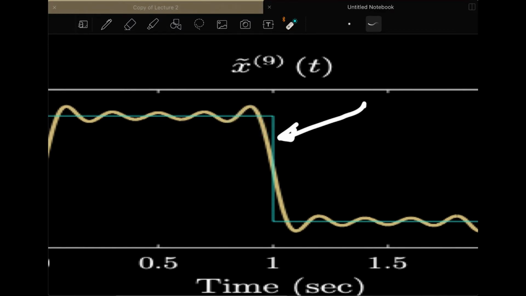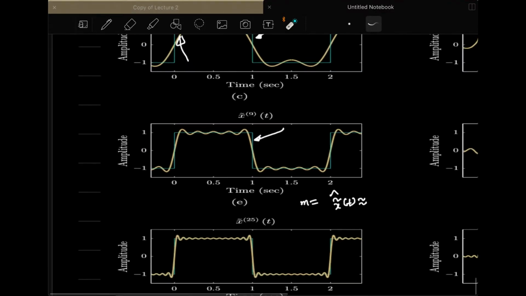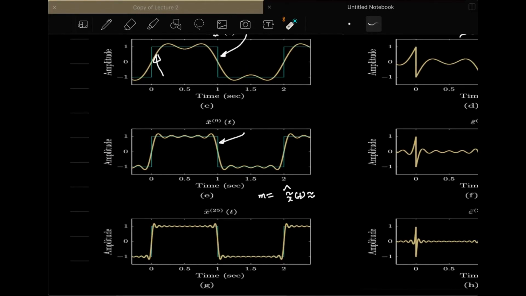The actual signal is this, but it is overshooting this and undershooting at this point. So there will always be an overshoot and undershoot of the approximated signal at the discontinuity location. These are the important observations that you can see over here.